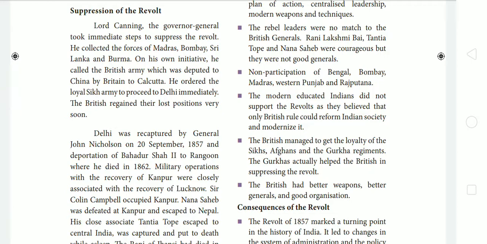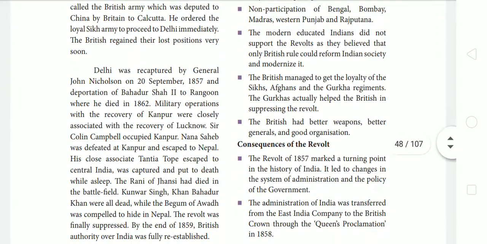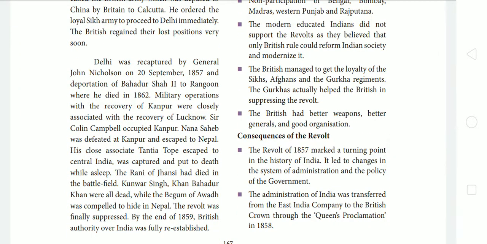So Lord Canning was the Governor General at the time. He took many steps to stop this revolt. First, he collected the forces from Madras, Bombay, Sri Lanka and Burma. Then after that, he called his British army from China. Then he ordered the loyal Sikh army to proceed to Delhi immediately. The British regained their lost positions very soon. So the British regained the positions which were lost to the revolts very quickly.